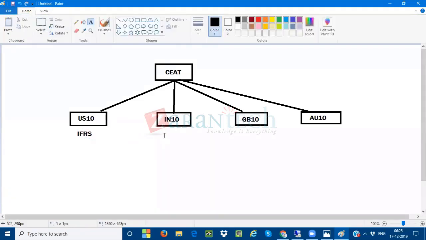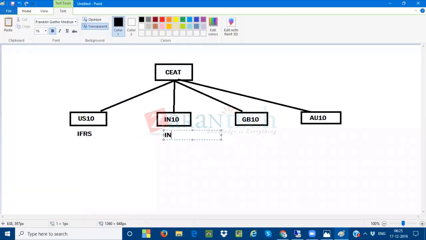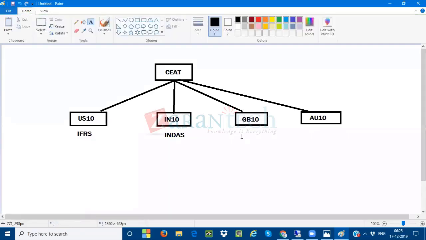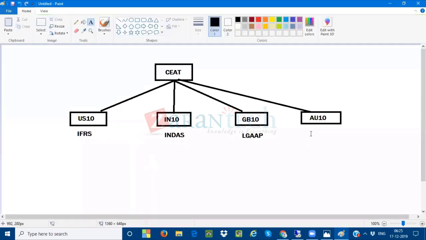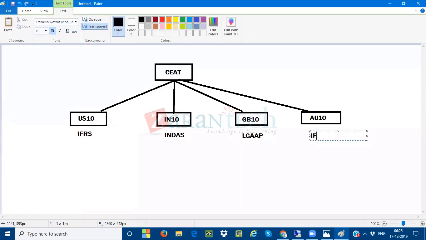Now for India, we have Ind AS, Indian Accounting Standards. So we have the financial accounting principle Ind AS. For Great Britain, we are going to be using IFRS only, or something like local GAAP. And for Australia, they're going to be using IFRS. So like this, every country will have its own financial standard accounting principles.